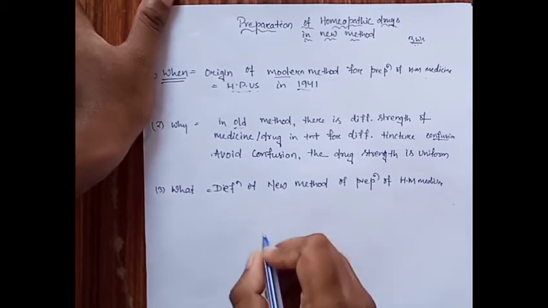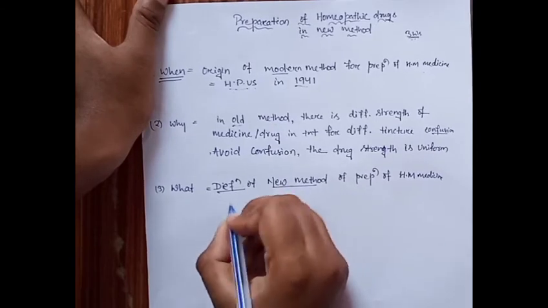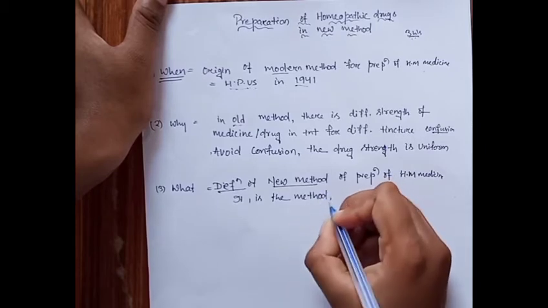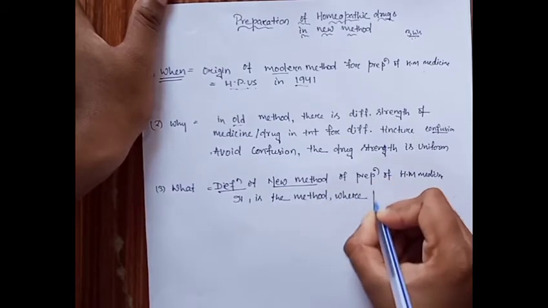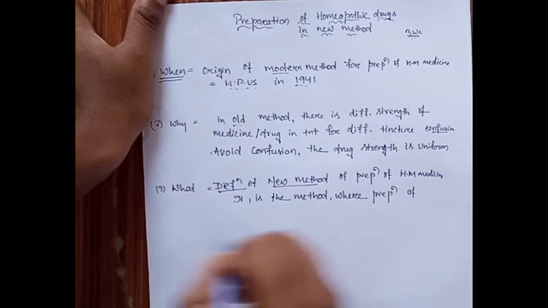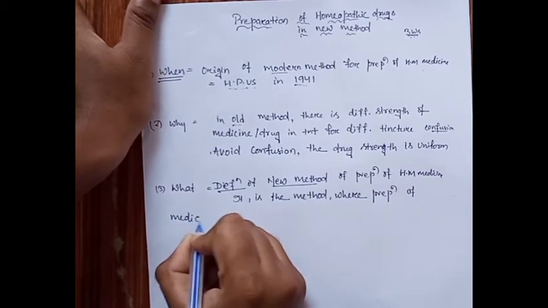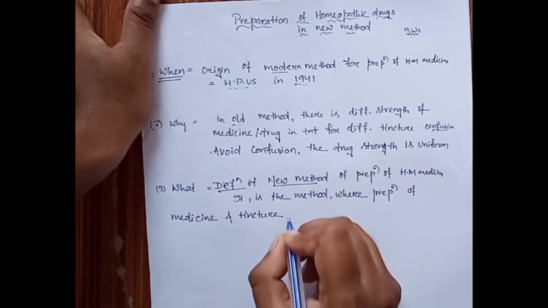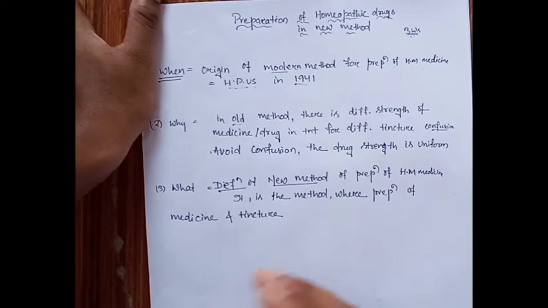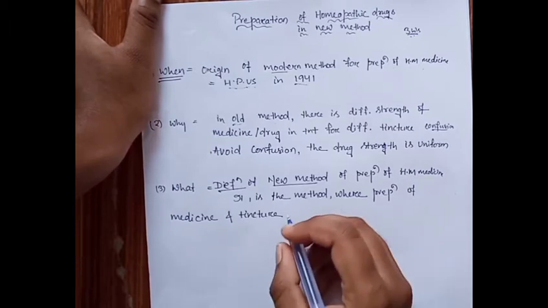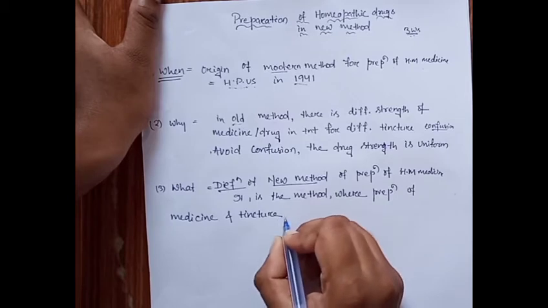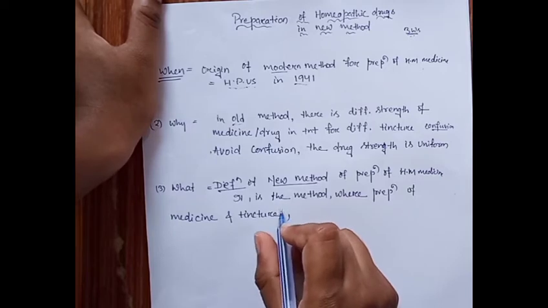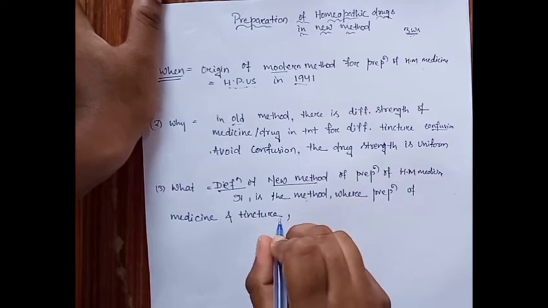This is the method where the preparation of medicine and tincture, meaning mother solution, or the drug substance from which the next potencies are developed, occurs. How are they prepared in this method?